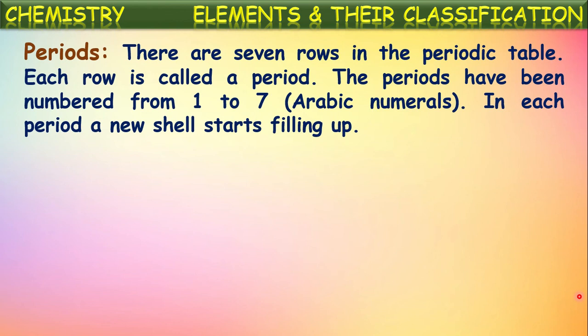Now let us talk about the periods in the periodic table. There are 7 horizontal rows in the periodic table. Each row is called a period. The periods have been numbered from 1 to 7. In each period, a new shell starts filling up with electrons.